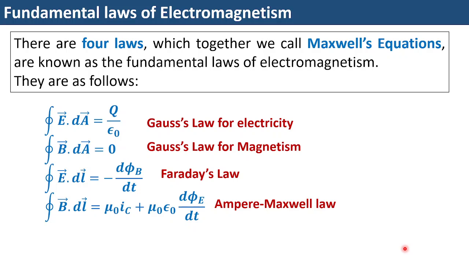Let us start with the fundamental laws of electromagnetism. Now, if you talk about the laws of mechanics, in that case, we know that Newton's laws are very important and that can be treated as the fundamental law. So, there are always some fundamental laws in a particular discipline which actually govern the evolution of that particular discipline.